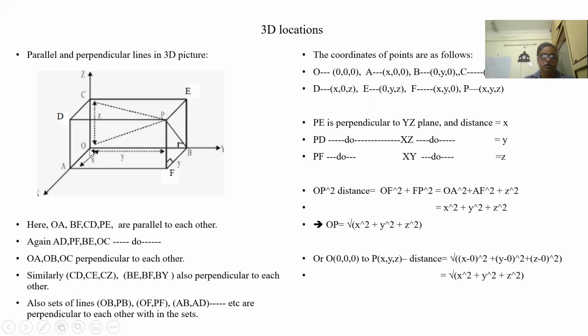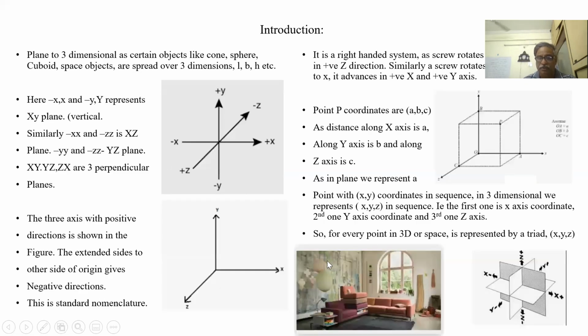Let us see the other side. This is OF. And this is FP. They are perpendicular. OF is on the floor. PF is vertically up. OF is from here along the floor, PF is vertical. They are also perpendicular.